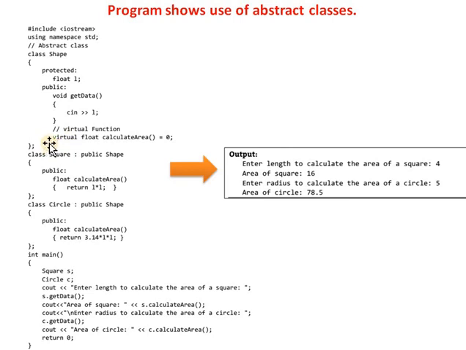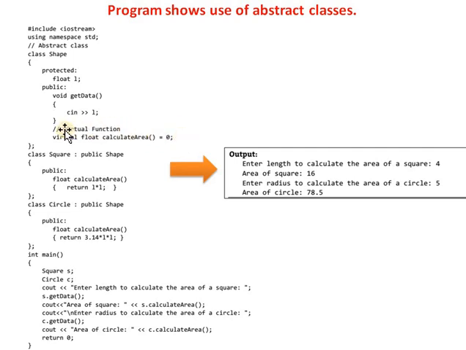See how the pure virtual function is defined. For defining a pure virtual function, we use the virtual keyword. After that, the return type, then the function name, and the pure virtual function ends with equal to 0. We are assigning a 0 value to the pure virtual function.